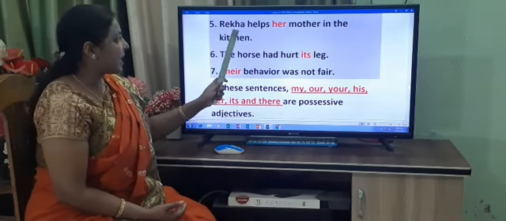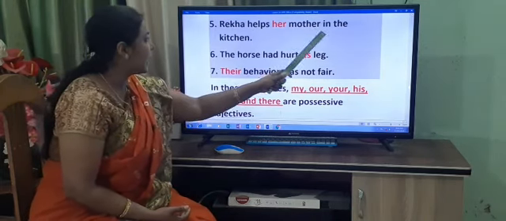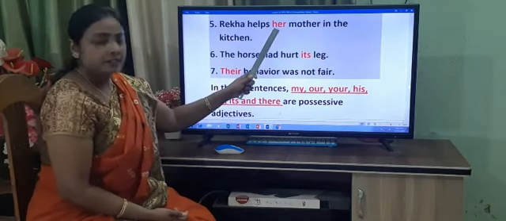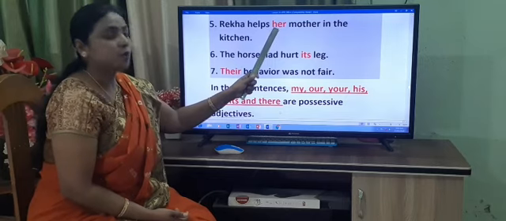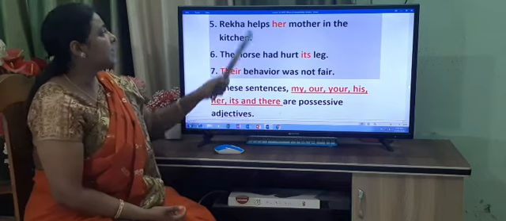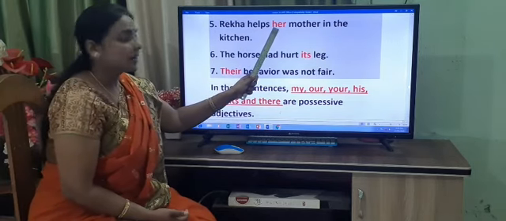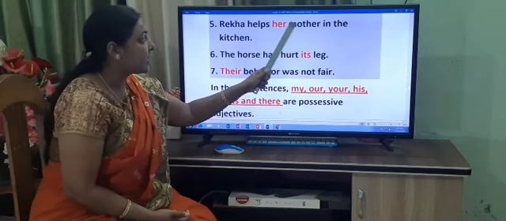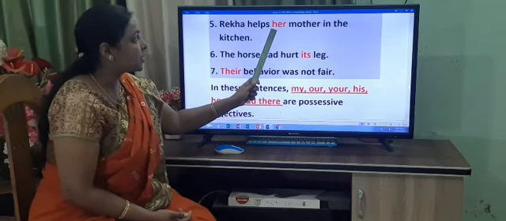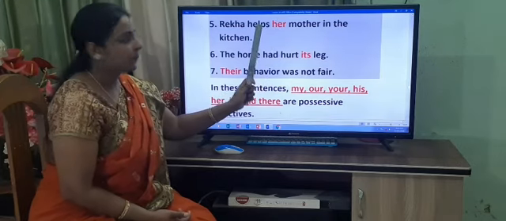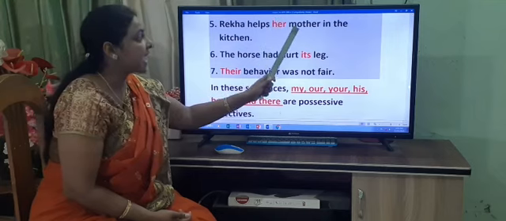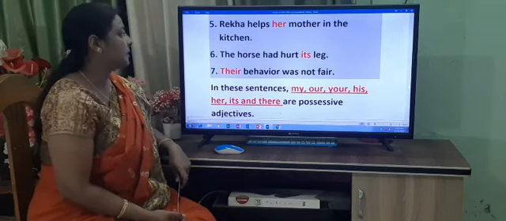Number 5. Rekha helps her mother in the kitchen. So, her is what? Possessive adjective. It shows the ownership. It possesses something. And it describes what? A noun, mother. So, Rekha helps whose mother? Her mother. So, her is a possessive adjective which describes the noun mother.